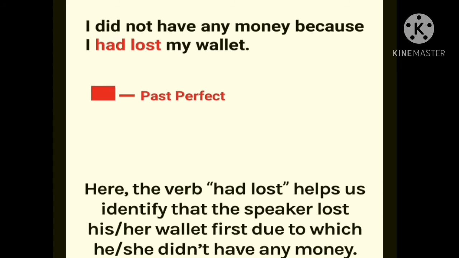So here the speaker lost his wallet first, due to which he didn't have any money. Therefore, it is in the past perfect tense.